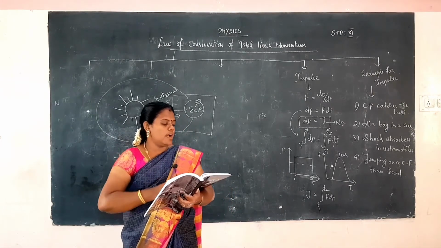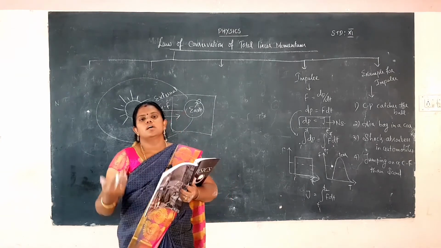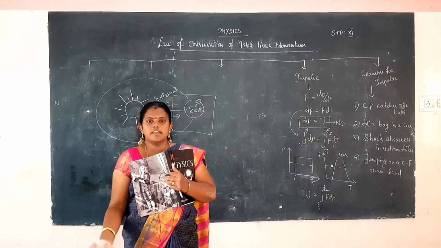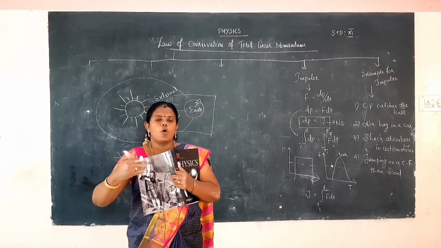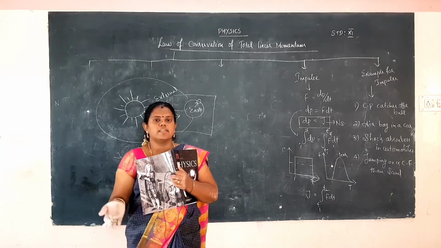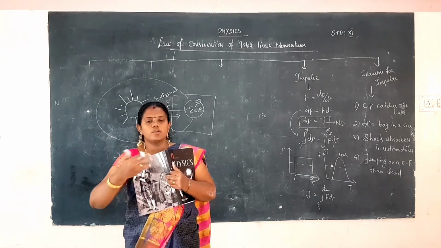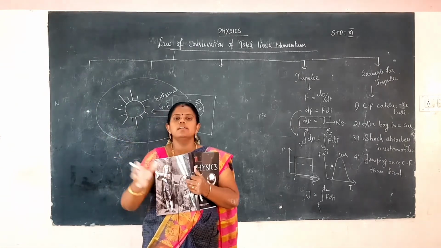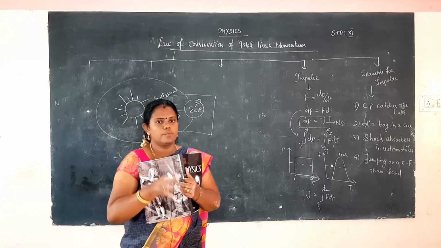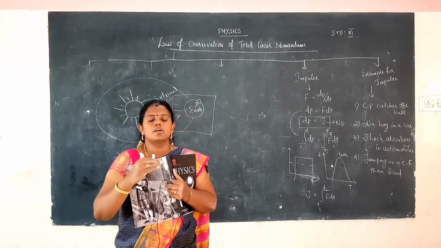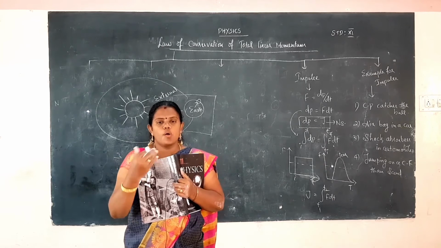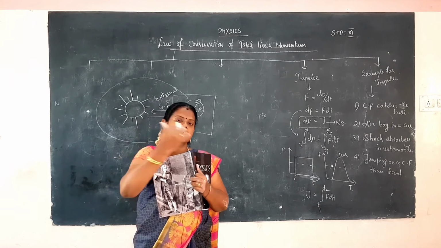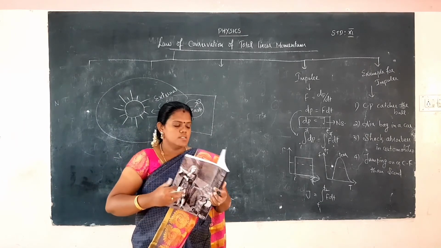Okay, then our body and Earth as a system. If you take the body and the Earth, the body gives an external force and Earth gives an external force. So both objects have internal forces, which act as external forces on one another. If you consider only one system, the internal forces are not considered, only the nearby external forces are considered. But if you consider two objects as a system, the two objects have internal forces, and those internal forces act as external forces on one another. Okay, this is the example.